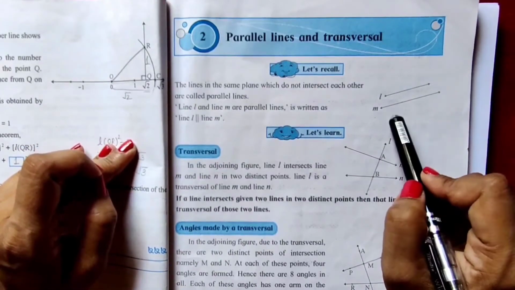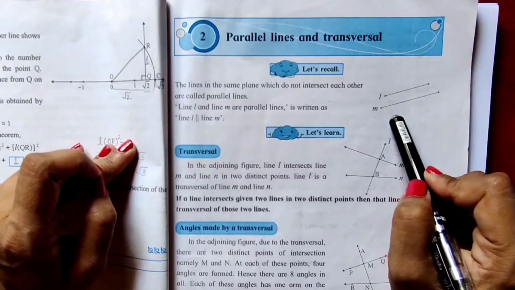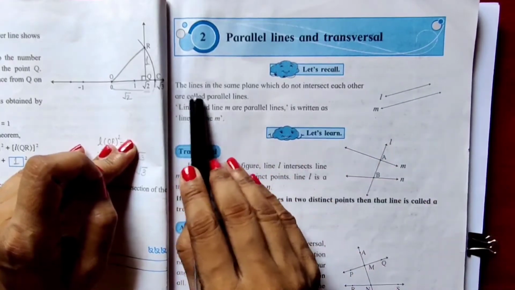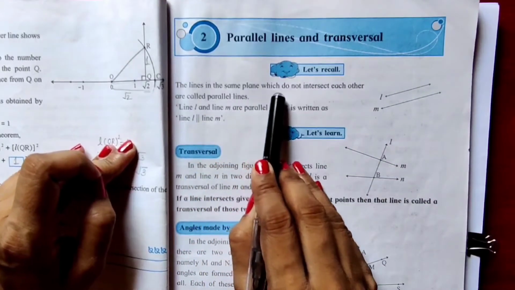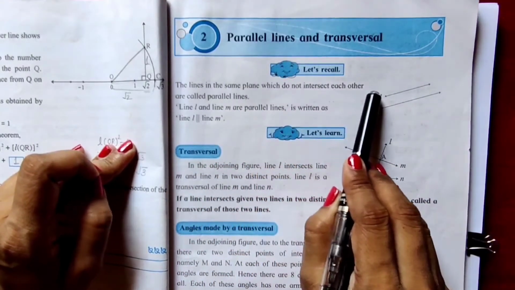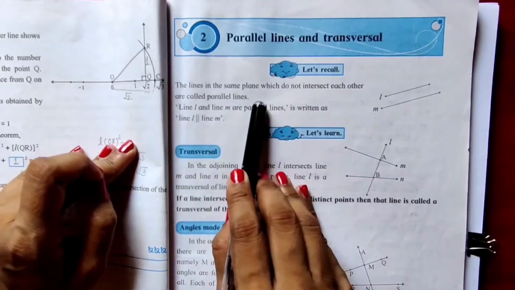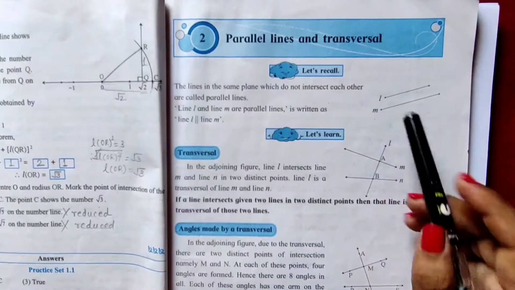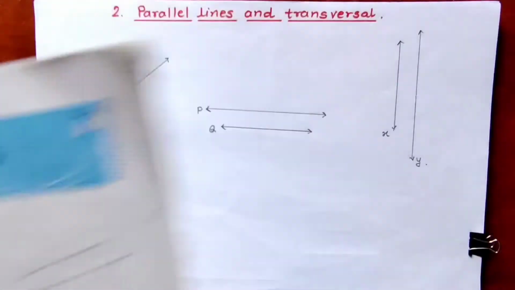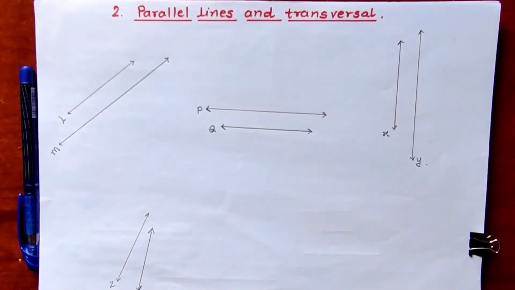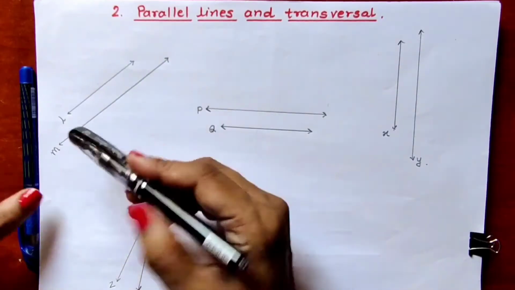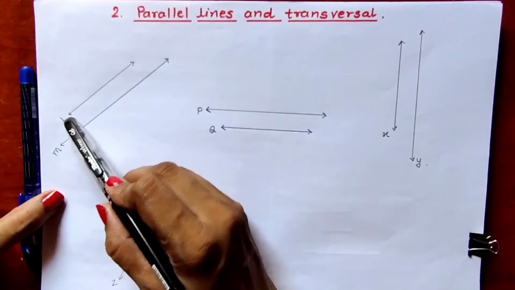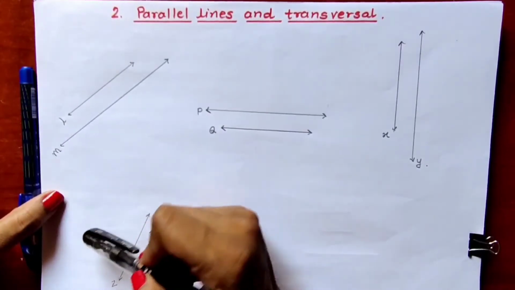Now let us say, what do we mean by parallel lines? The lines in the same plane which do not intersect each other are called parallel lines. So these are the two lines, line L and line M. They will never intersect. For example, here I have drawn the pairs of lines. You can see that I have drawn one first pair as line L and line M.